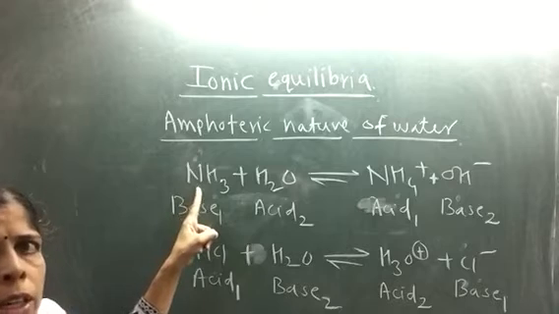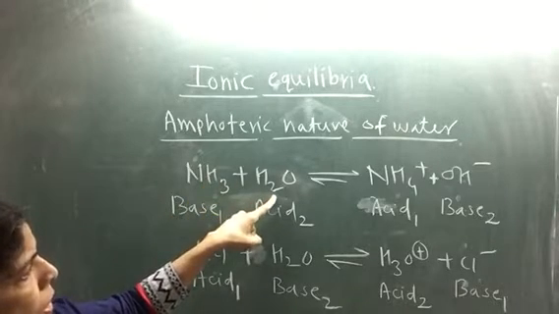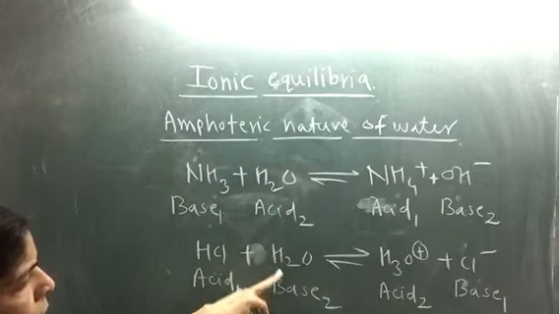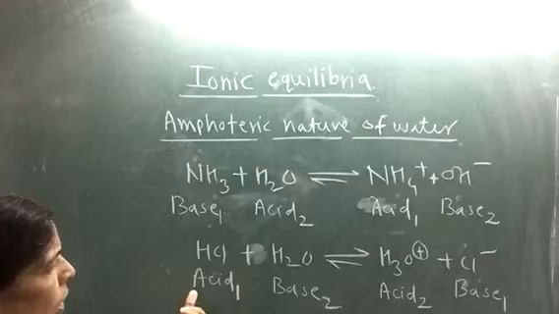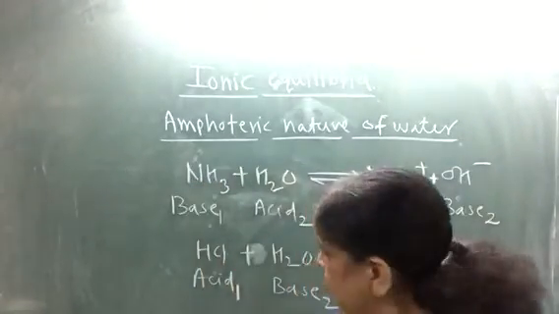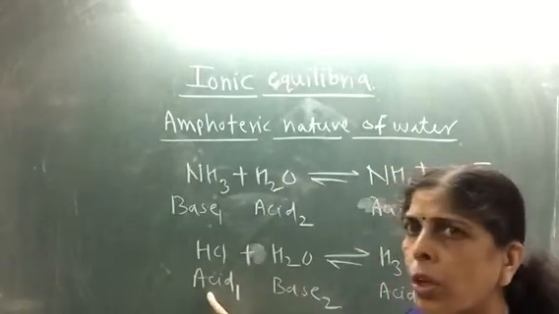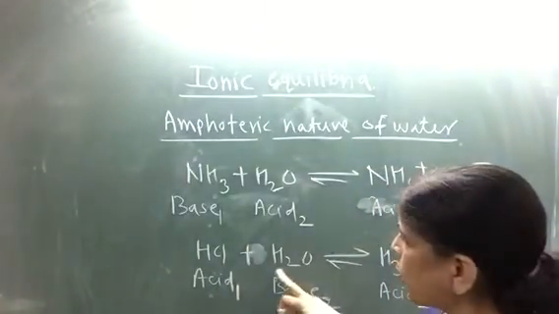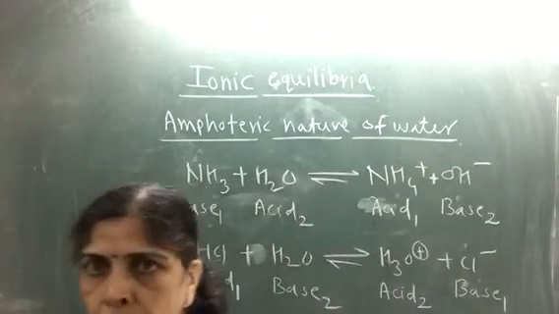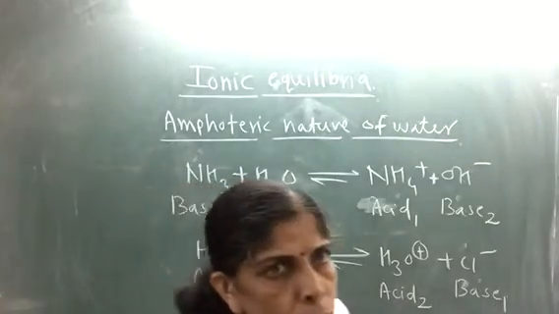Ammonia has more tendency to accept a proton than water and therefore water is acting as acid. In the second reaction, water is acting as base where it is treated with HCl, because HCl is a stronger acid than water. It has more tendency to give protons than water and therefore water is acting as base. So this is about the amphoteric nature of water.